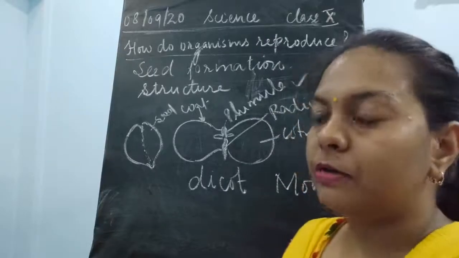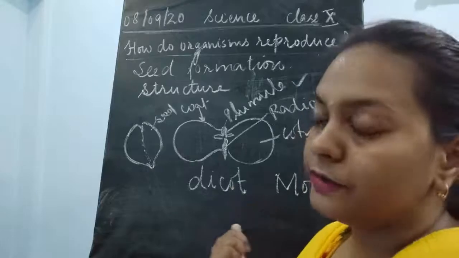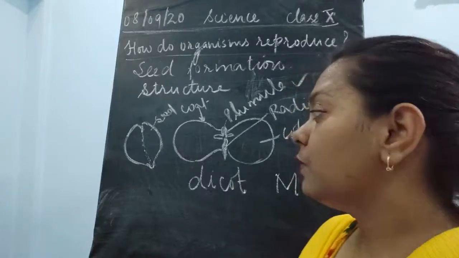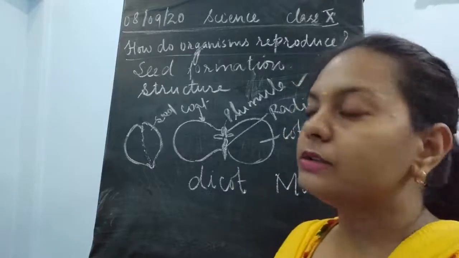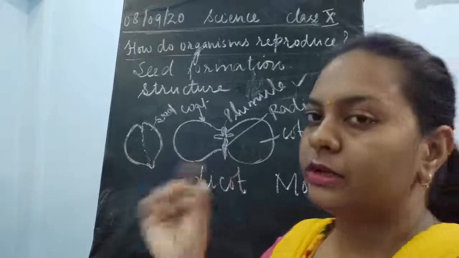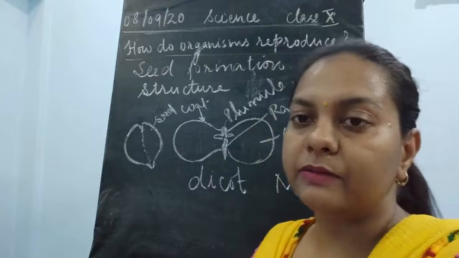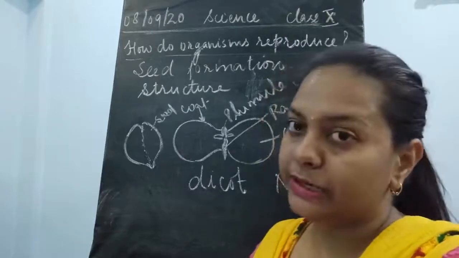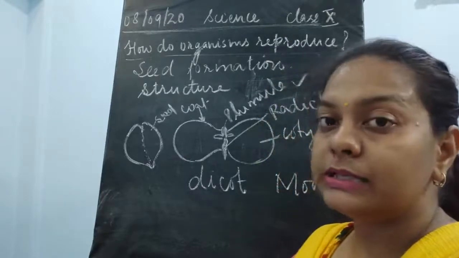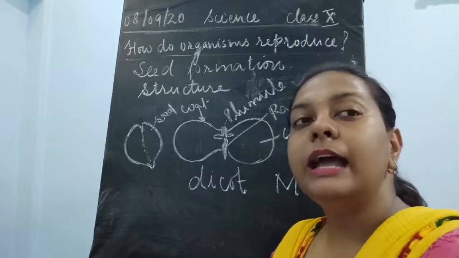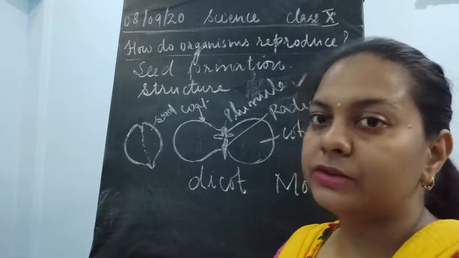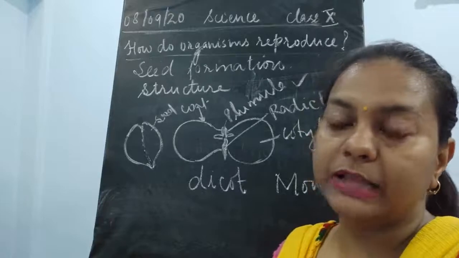Now we will study the structure and the different function of each part. So what is the function of the cotyledon, children? As you could see, this complete seed is covered with a seed coat. The seed coat helps the seed to remain protected. Once it is soaked in water and you open this seed, it breaks into two halves. One half is said to be a cotyledon.